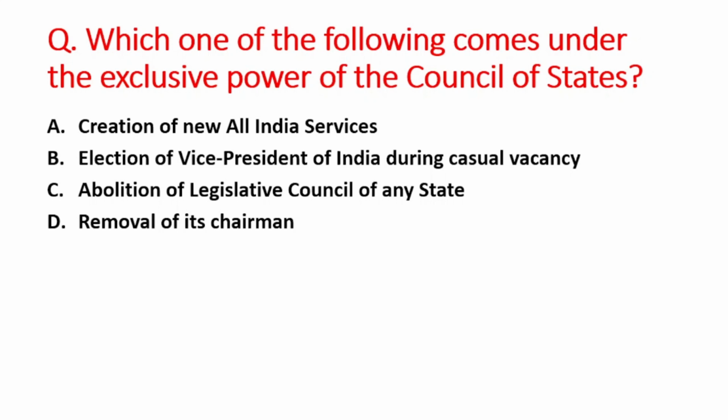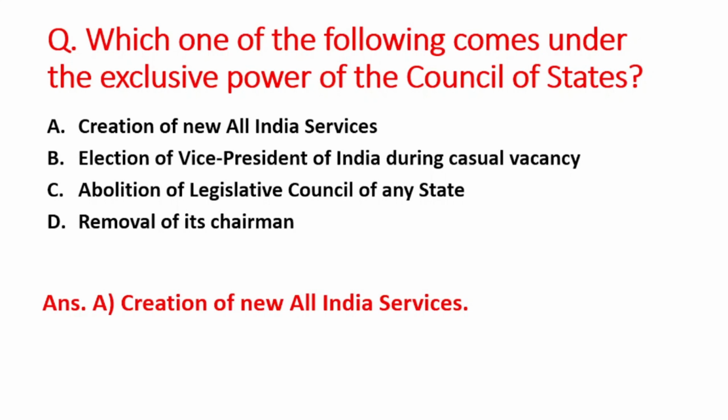B option is election of Vice President of India during casual vacancy. C option is abolition of Legislative Council of any state. And D option is removal of its chairman. So right answer is option A, that is creation of new All India services.